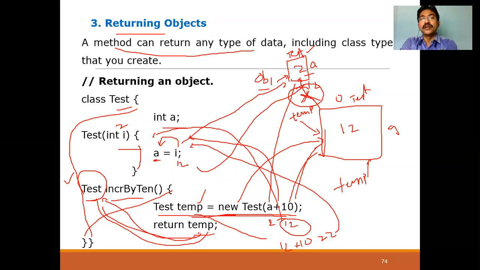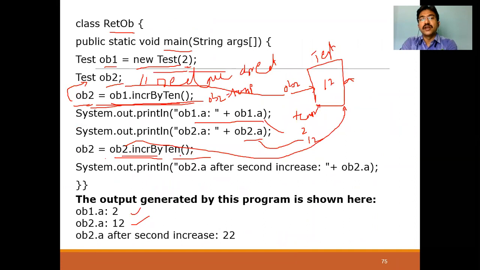Return temp. Now where has the return temp gone? Now here it has gone. Now OB2 equal to temp. What is the temp? It is the updated value. Now it is changed from 12 to 22. Okay. Now when you are displaying OB2 dot A, what is the value? It will display as 22.